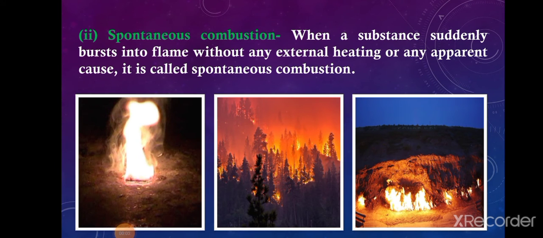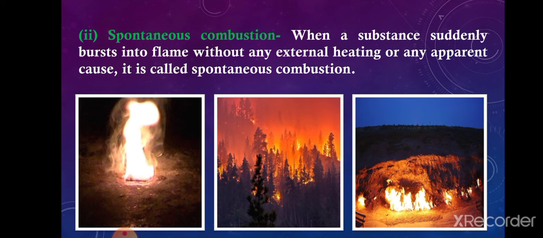Now the next type of combustion is spontaneous combustion. So what is spontaneous combustion? In this type of combustion, any substance suddenly bursts into flame without any external heating or any apparent cause. Meaning without any cause any substance will suddenly burst into flame, and that type of combustion is called spontaneous combustion. For example, forest fire is an example of spontaneous combustion, and it is generally caused by the sun's heat or by lightning.